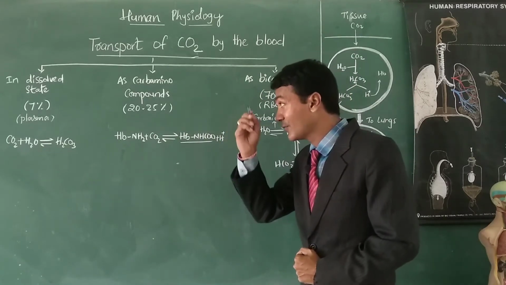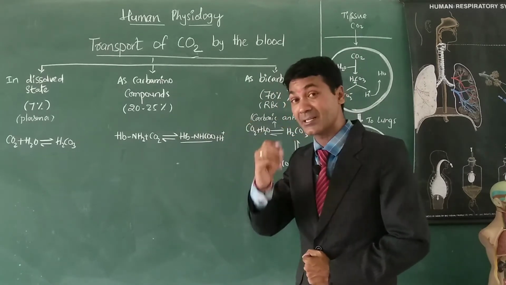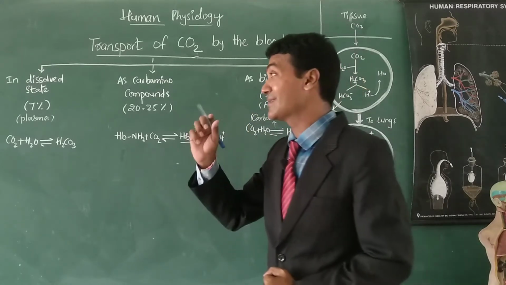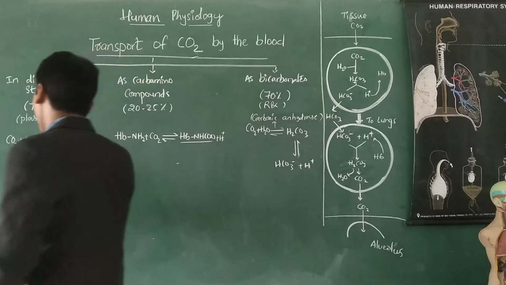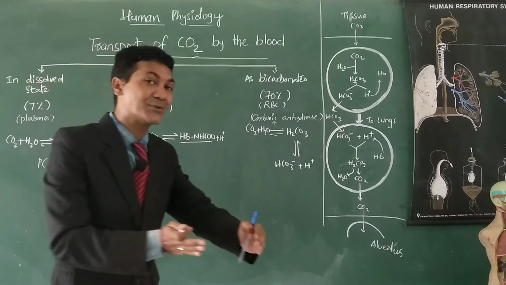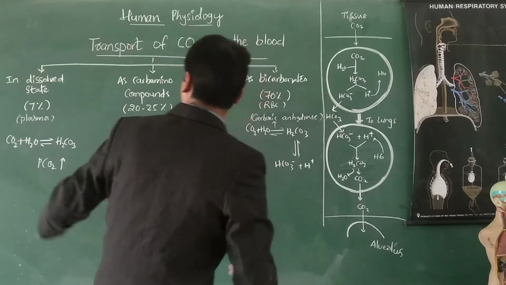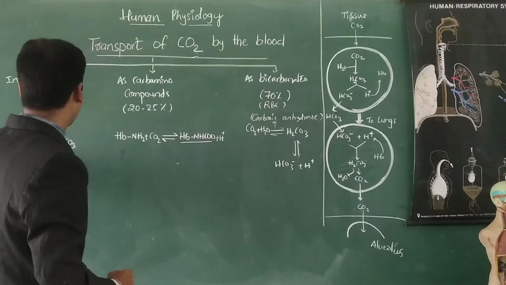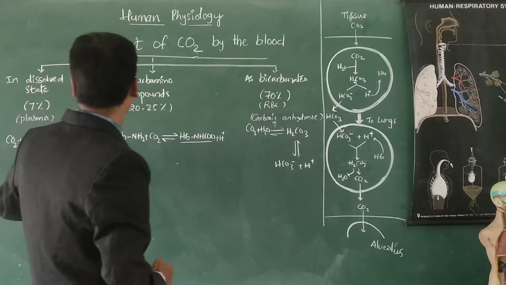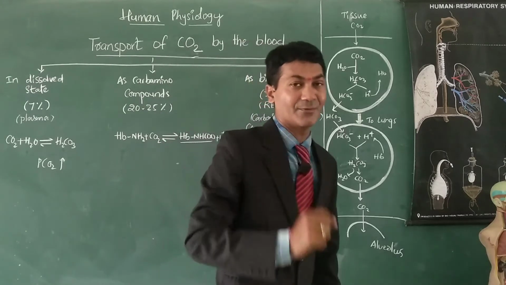Here the diffusion of carbon dioxide is dependent upon the partial pressure of carbon dioxide. PCO2, the partial pressure of carbon dioxide, is high at tissue level, so carbon dioxide diffuses into capillaries, reacts with water and dissolves in water to form carbonic acid. This is the first one.